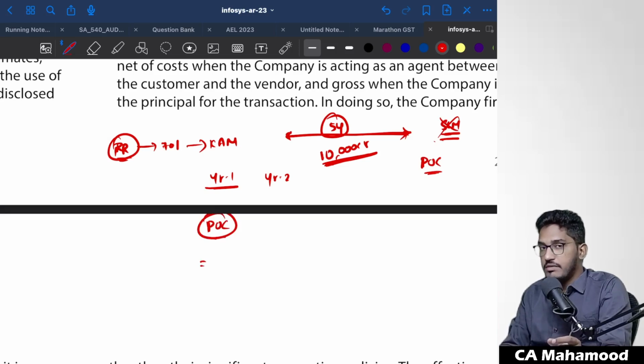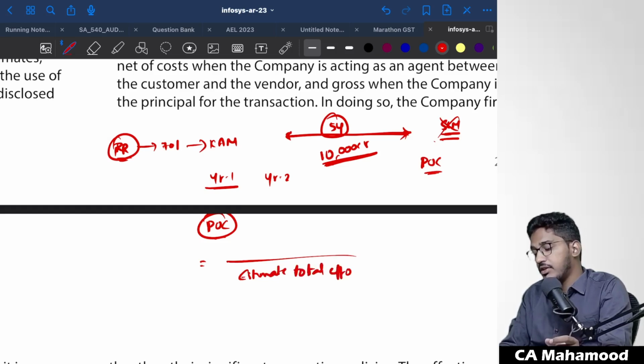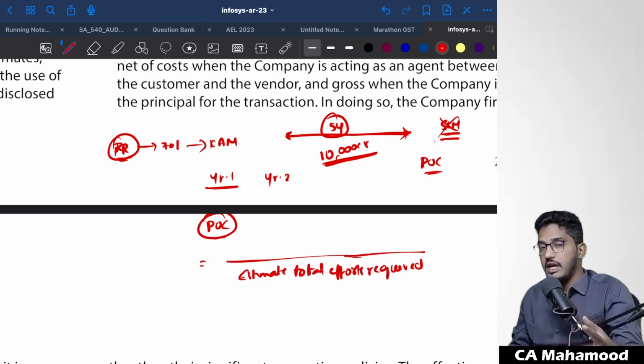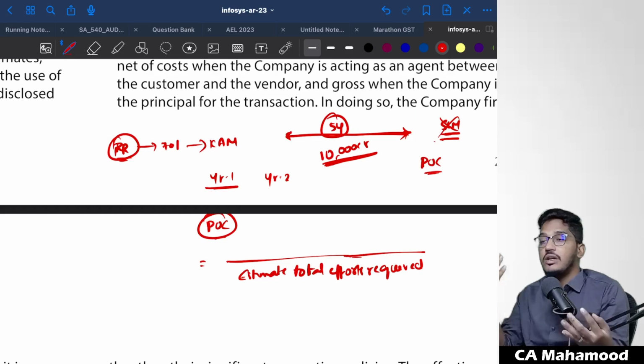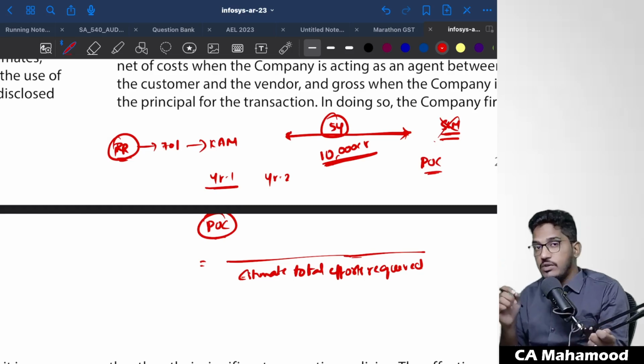How the percentage of completion is calculated is, first the management has to estimate the total efforts required for completion of the project for this entire 5 years. That means over the period of 5 years, in order to complete this project, how many total man hours will be required? You will not know that now. If I have entered a contract for 5 years, today itself I can't say how many hours I need for completing this entire project. But what management will do, they will make an estimate.